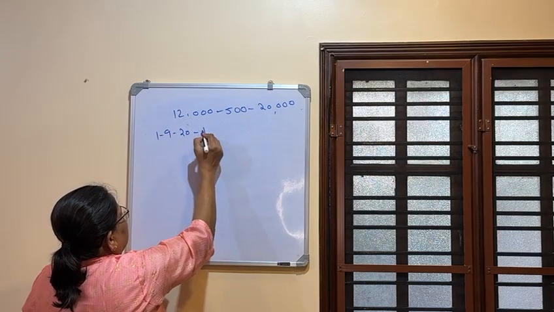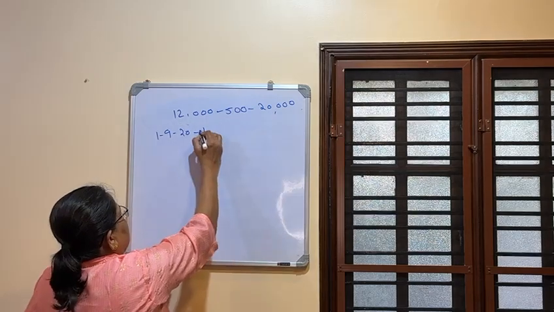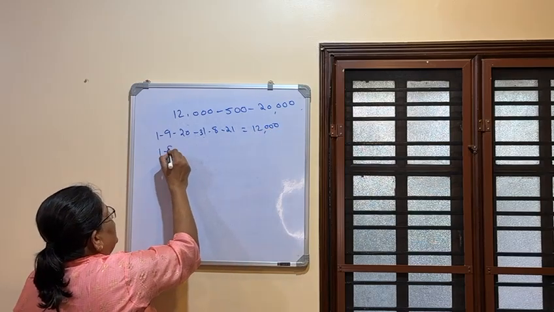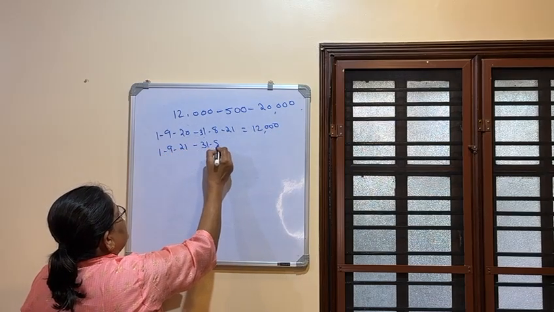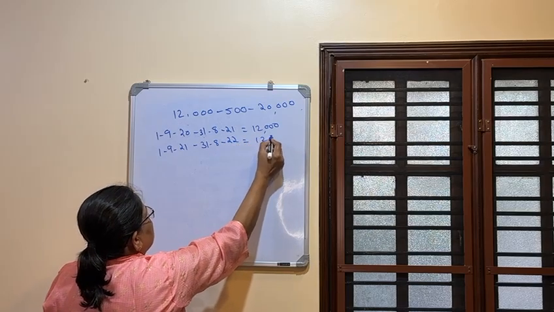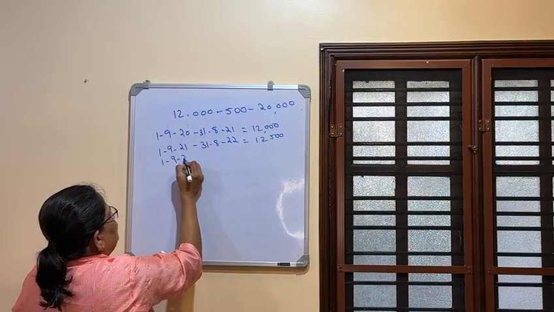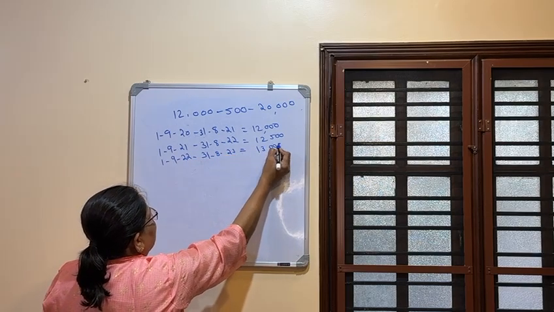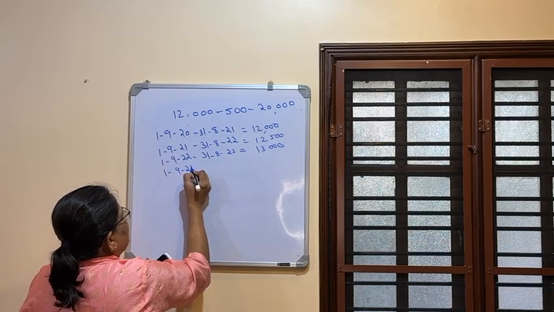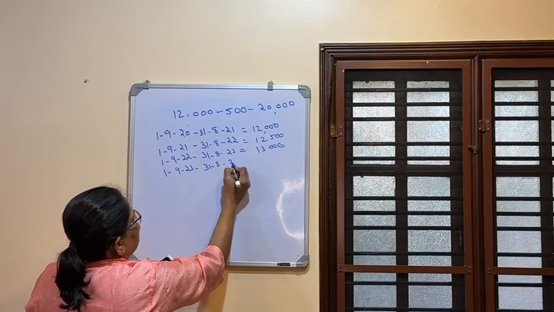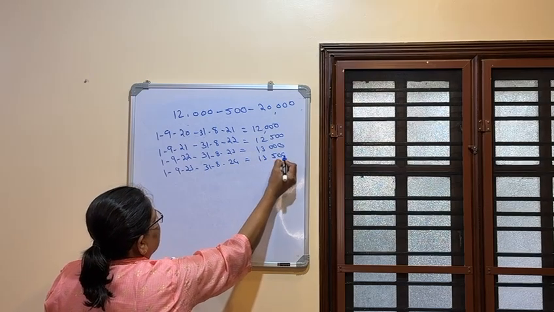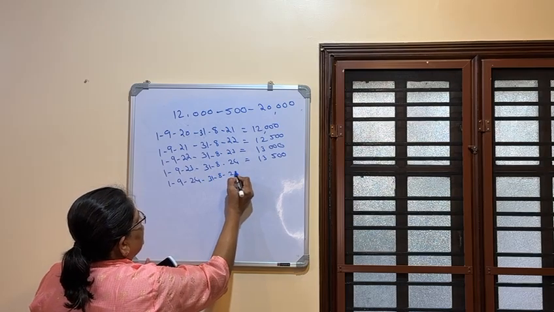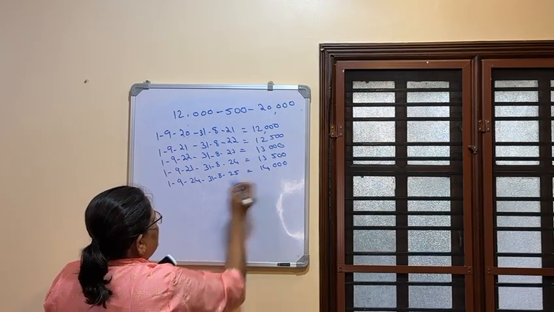1/9/20 to 31/8/21, salary will be 12,000. 1/9/21 to 31/8/22, salary will be 12,500. 1/9/22 to 31/8/23, salary is 13,000. 1/9/23 to 31/8/24 is 13,500. Now 1/9/24 to 31/8/25 salary is 14,000.